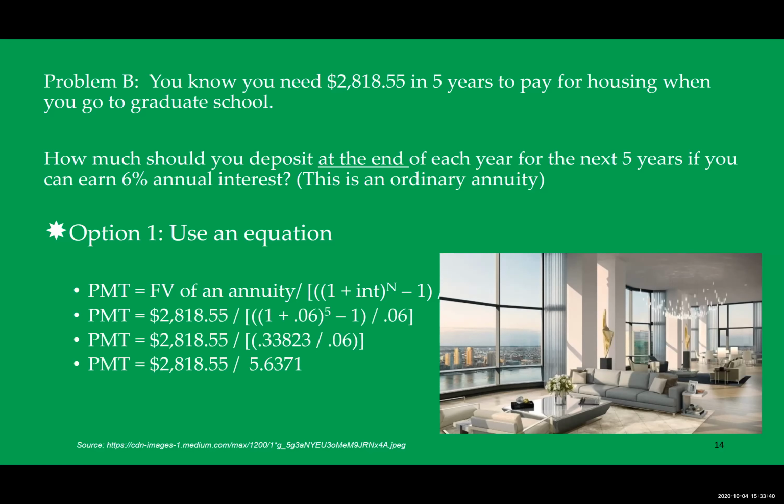So this is still an ordinary annuity, but notice now you know what the future value is, and you're going to work backwards to find how much is the payment. So you fill in the variables, and when you solve, you find that the payment that should be made every year for the next 5 years at 6% annual interest is $500. So that makes sense based on our previous example.